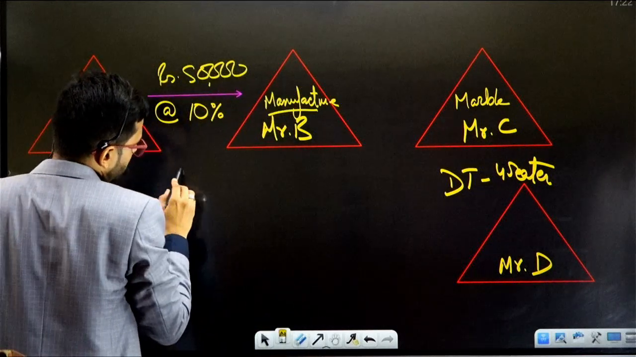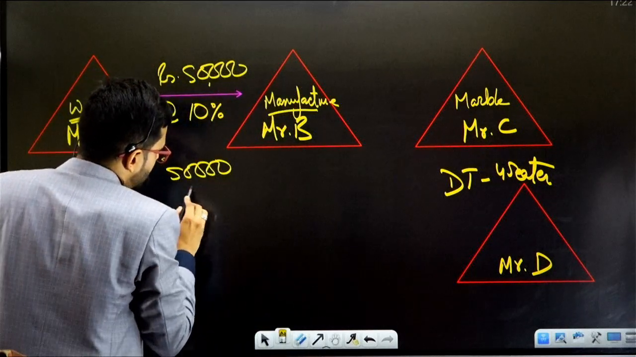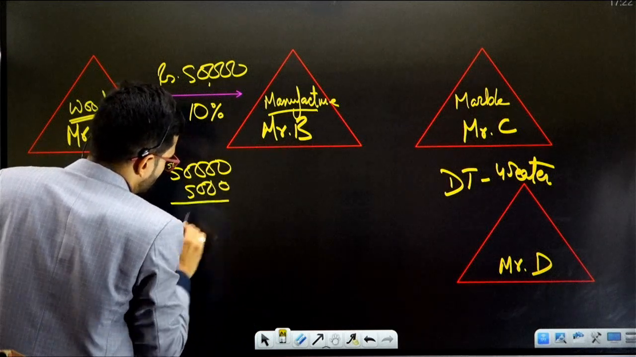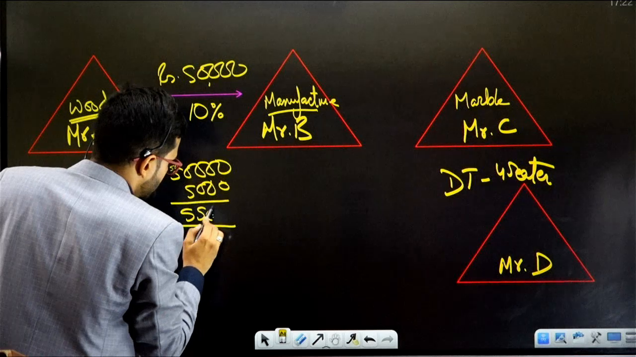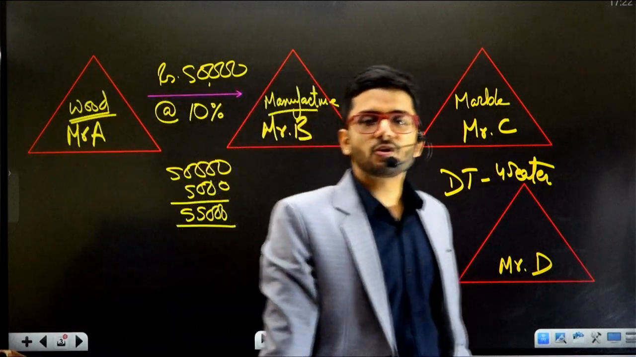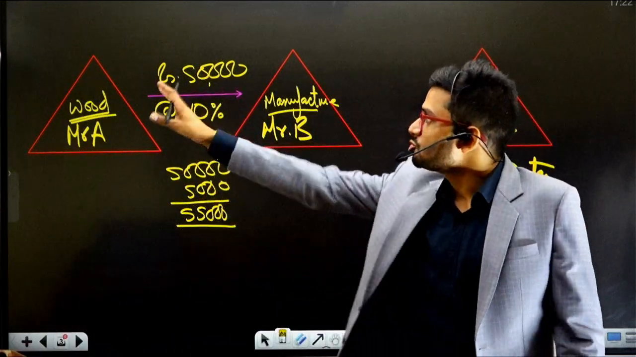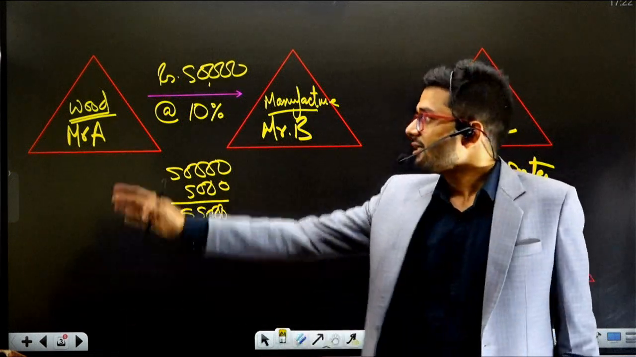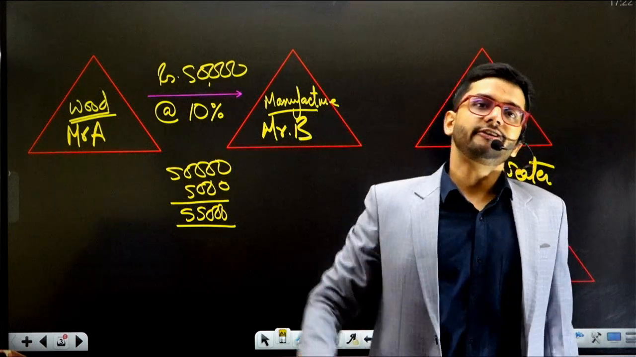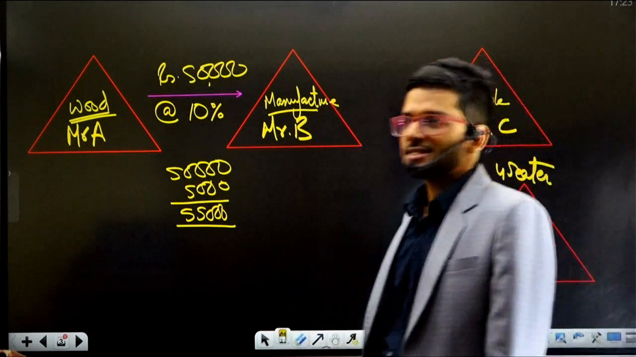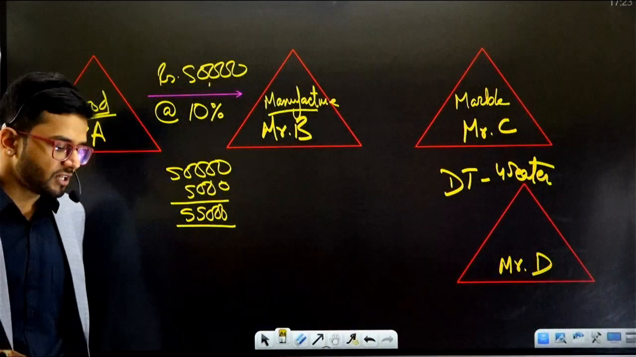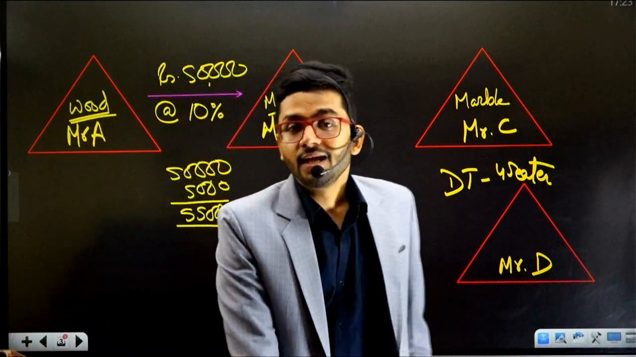A is going to collect from Mr. B 50,000 rupees plus 5,000 rupees, a total of 55,000 rupees. So Mr. B is going to pay 55,000 rupees to Mr. A. That is the order of whom? Government of India. Government of India is ordering Mr. A to recover 55,000 rupees from Mr. B.